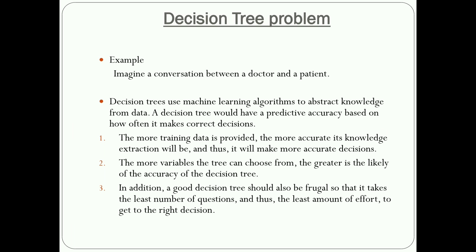He will not take a direct decision. First he keeps asking questions, and if he is satisfied, finally he takes a reasonable decision. After that he chooses options, either just give tablets or some tests. This is one example of a decision tree problem.